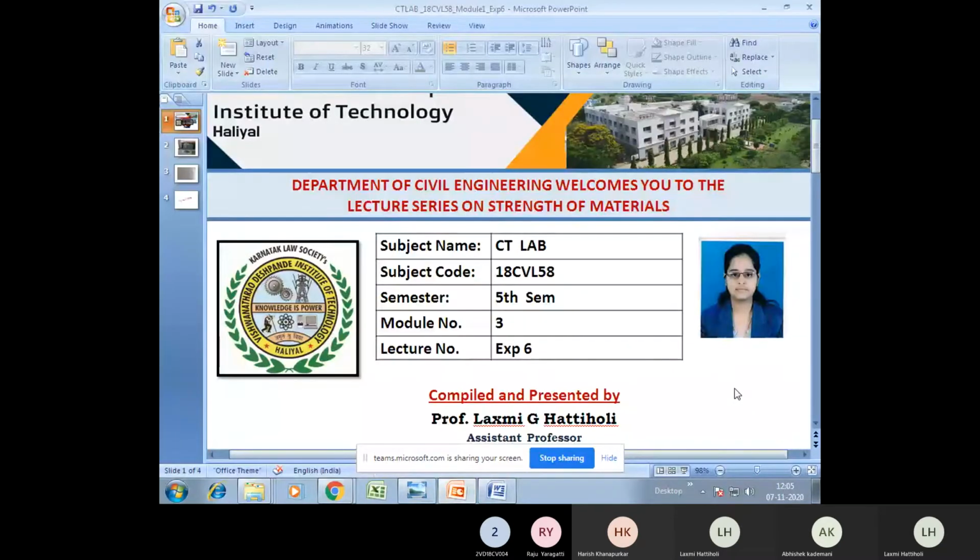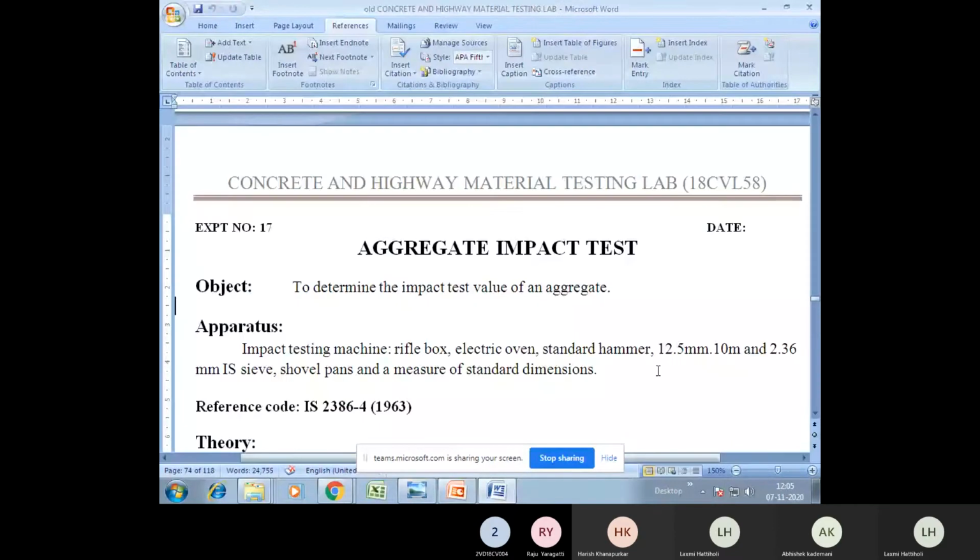As I said, today we shall be continuing with tests on aggregates. This session is all about tests on aggregate. The first experiment is the impact test of aggregate. Let me show the manual here.